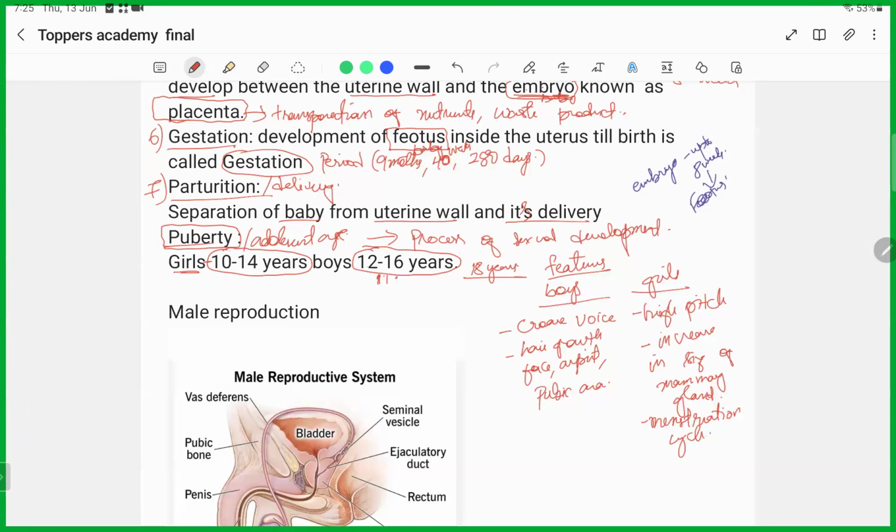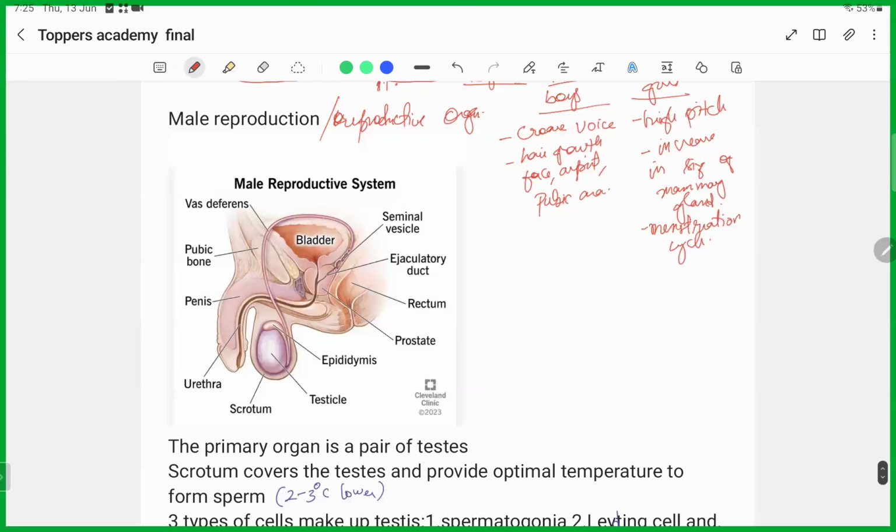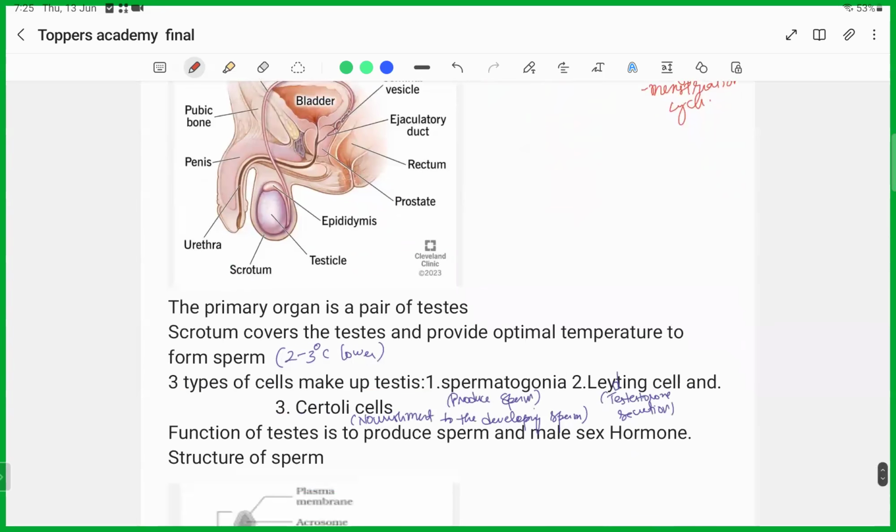Now coming to the male reproductive organs. This is the structure of the male reproductive organs. The primary organ of the male reproductive system is the pair of testes, which you can see in this diagram. The testis is covered by a skin fold known as the scrotum.